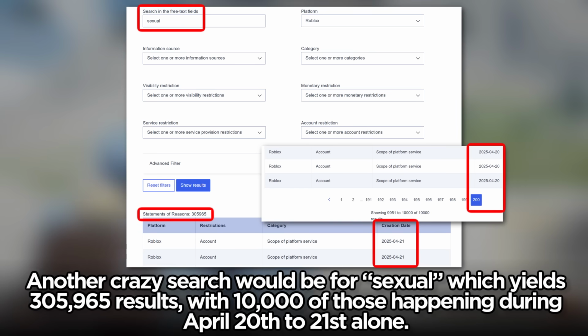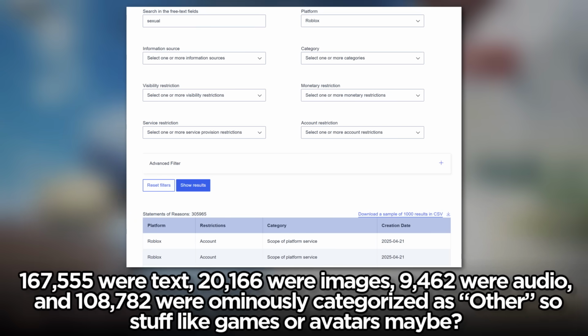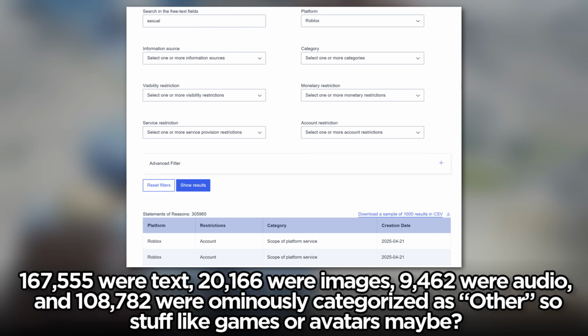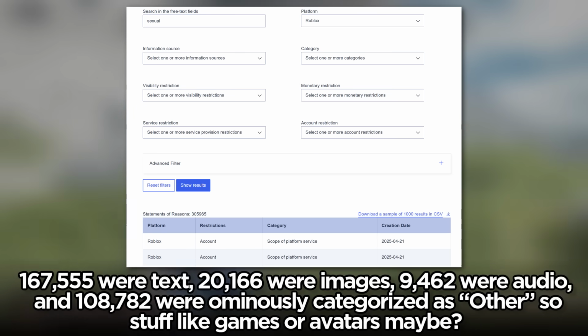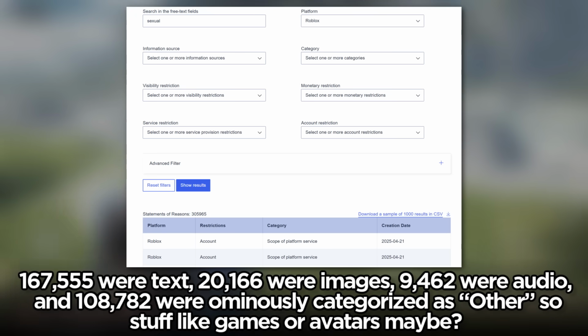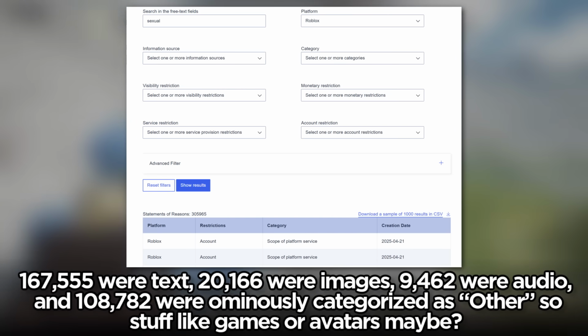We also now know that there have been over 9,000 dating bans since the end of February, which is a pretty alarming amount. Remember, this is only DSA reports, and this is apparently Roblox moderation handling them, so the actual number of dating cases are likely way higher. Another crazy search would be for sexual, which yields 305,965 results, with 10,000 of those happening during April 20th to 21st alone. 167,555 were text, 20,166 were images, 9,462 were audio, and 108,782 were ominously categorized as other, so stuff like games or avatars maybe.